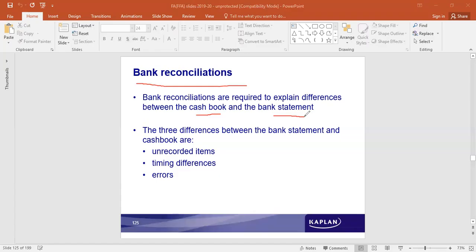Apart from that, there are errors also which are possible to happen, but generally there would be a mismatch between the balances as per the cash book and the bank statement, because both the parties are not always in touch and on par with what is happening. Some of the transactions, like the organization must have issued checks to their suppliers or creditors, which the bank is not aware of.